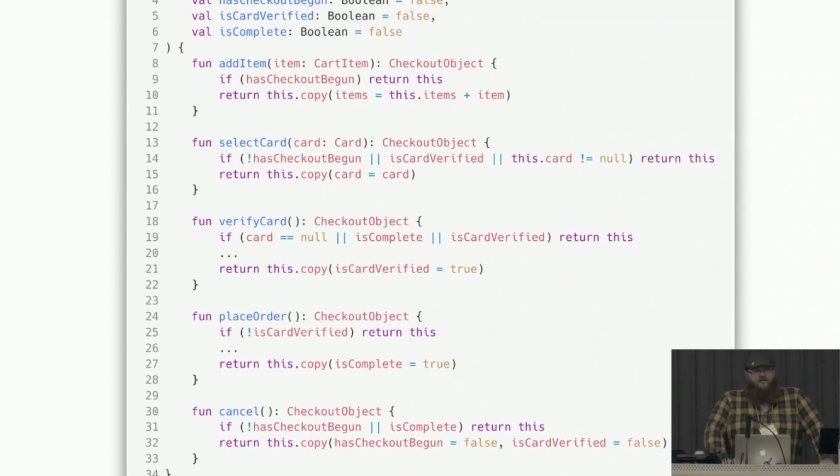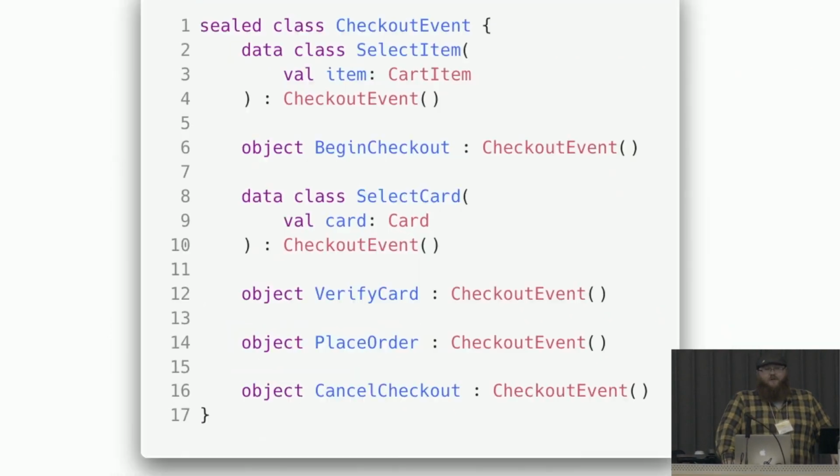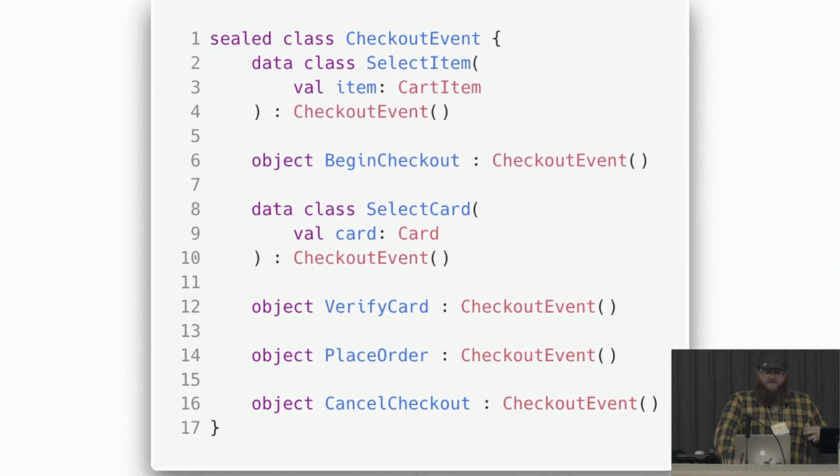So we're going to take that state machine diagram and we're going to treat it very literally. So we have some events that can happen here. A select item event contains an item. Beginning checkout doesn't contain anything. Selecting a card contains a card. All of the rest are just events that happen. And this is a sealed class, which is sort of Kotlin's way of getting algebraic data types.